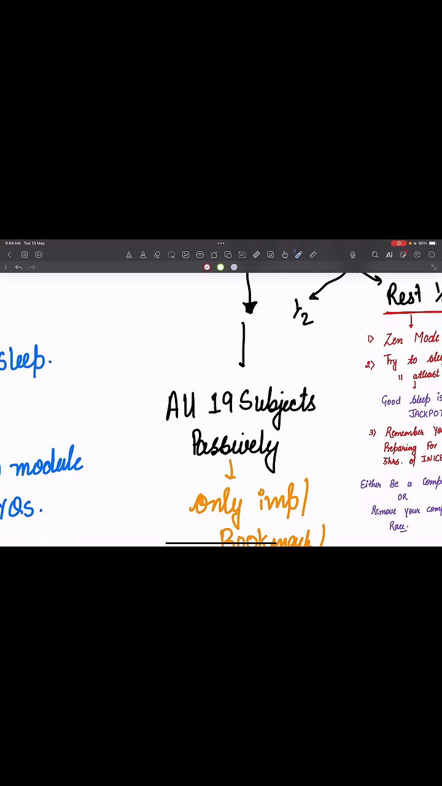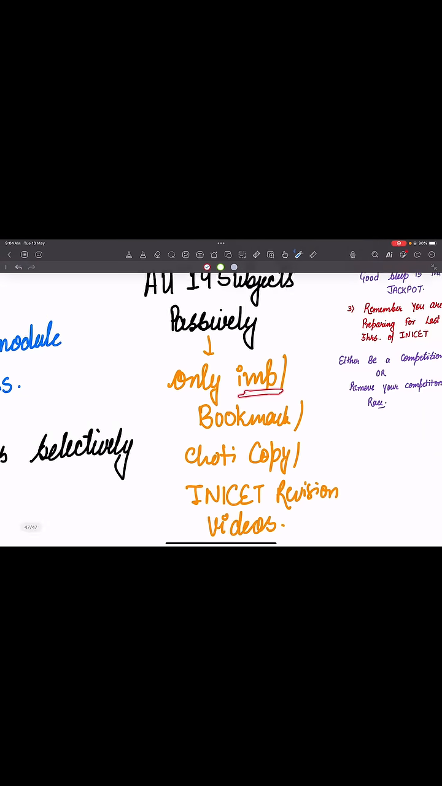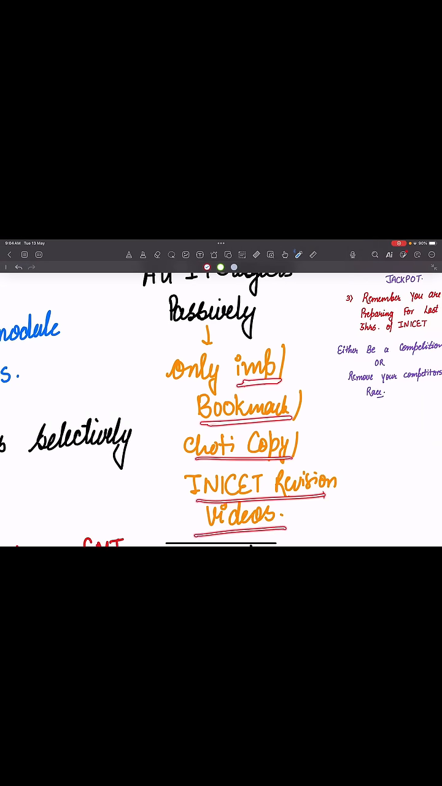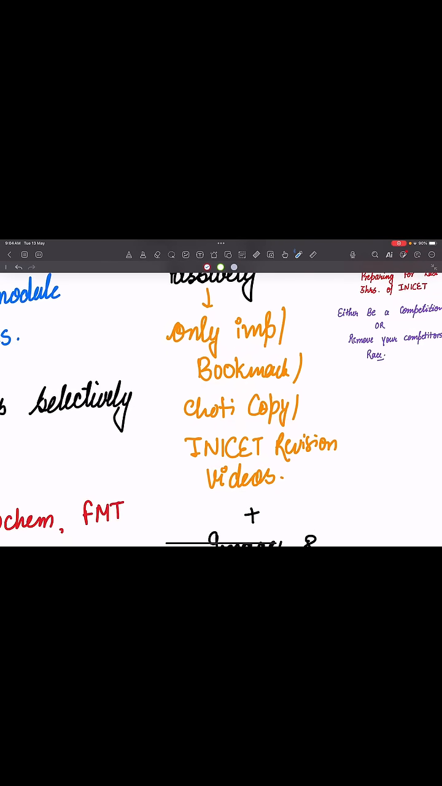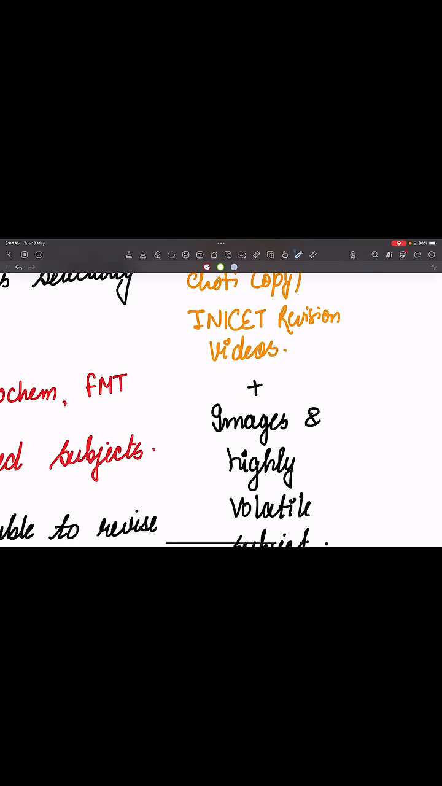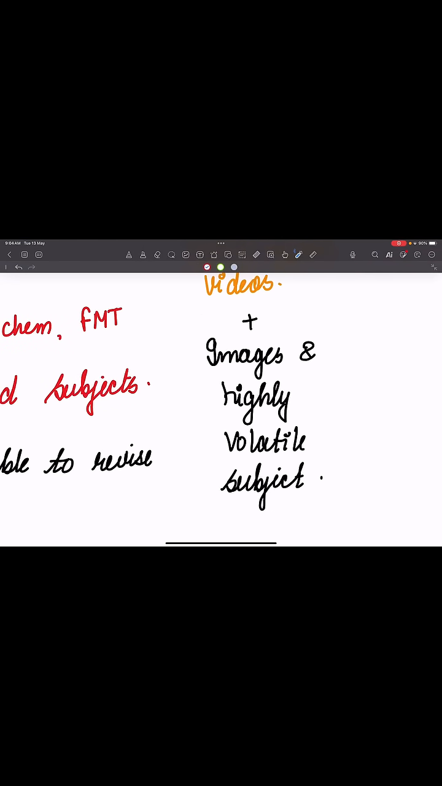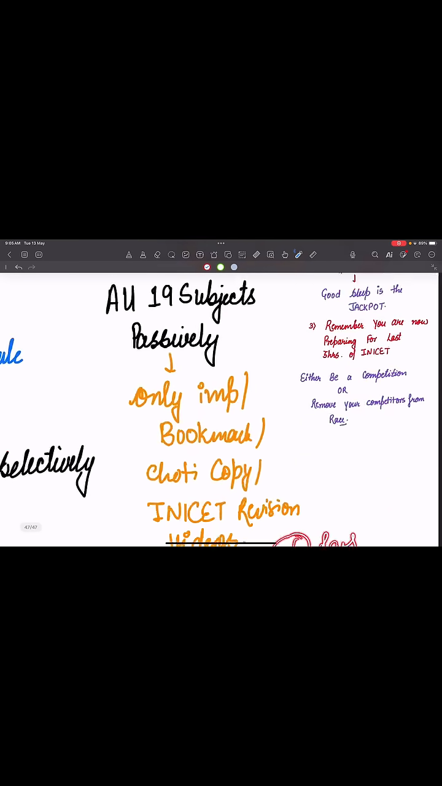That is it. Now, here you have to only go through the important topics along with the bookmarked topics, the choti copy and the INS revision videos. There will be many platforms where there will be INS revision videos. You can just go for them also. Along with that, images and the highly volatile subjects have to be taken care of at this point of time. Highly volatile subjects, you know what they are? Biochem, anatomy. Then there is FMT for the 0.5 day, that is 16 का जो शाम का मोड होगा.